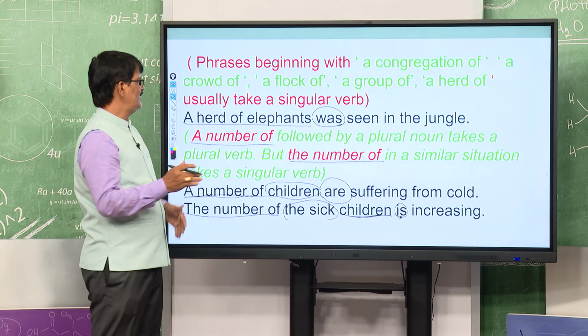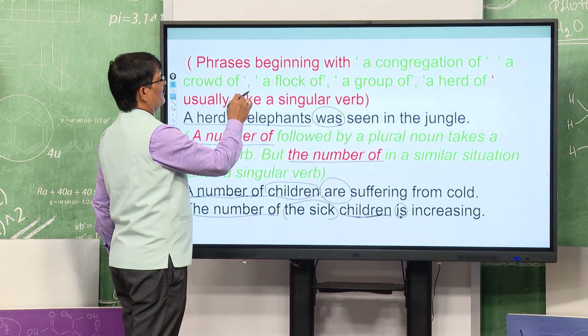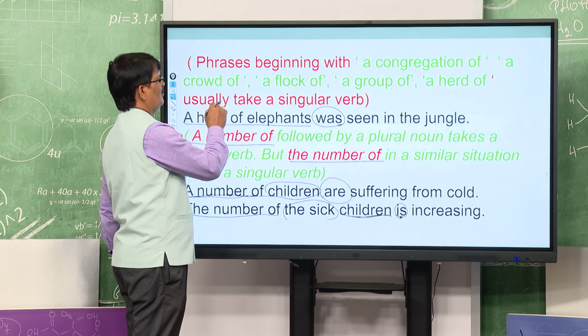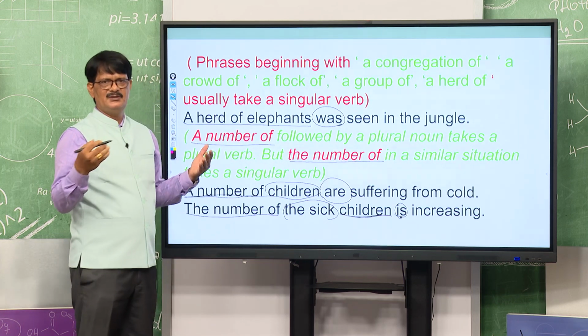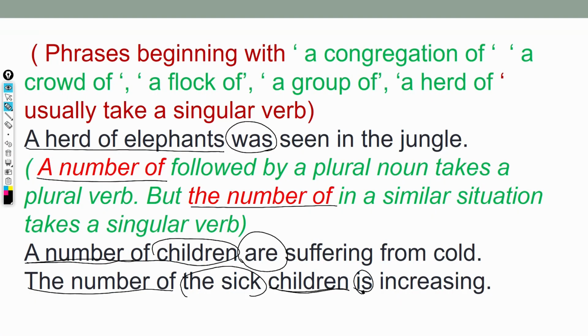It is clear to you, I think. Yes. What we discussed here: a flock of, a congregation of, a crowd of, all are used with a singular verb. Also, a number of followed by a plural noun takes a plural verb, but the number of, in the same situation, takes a singular verb.